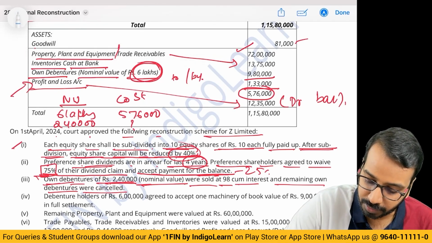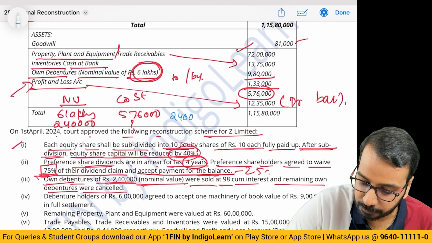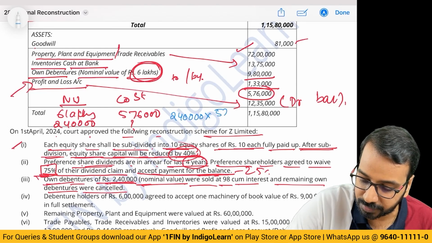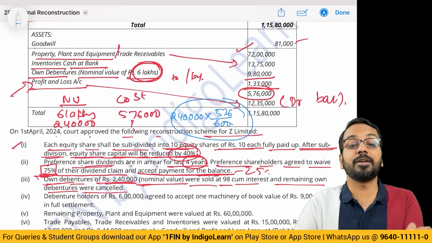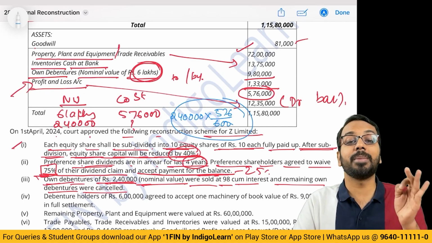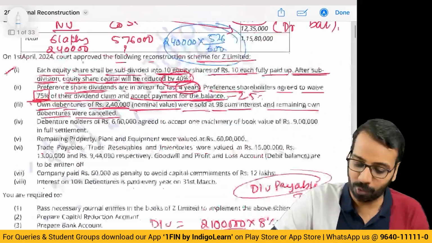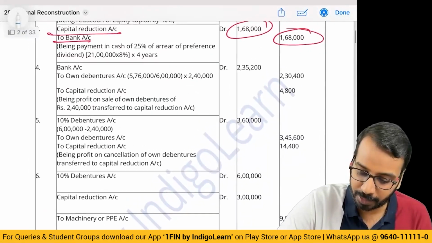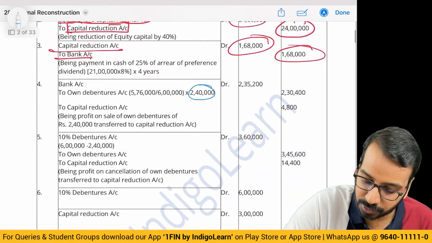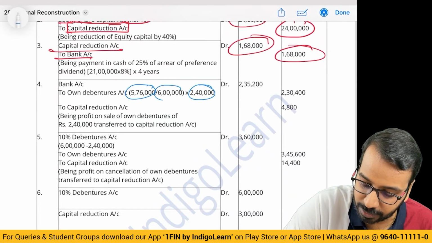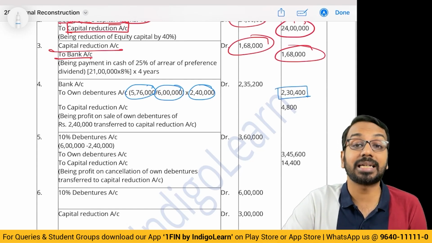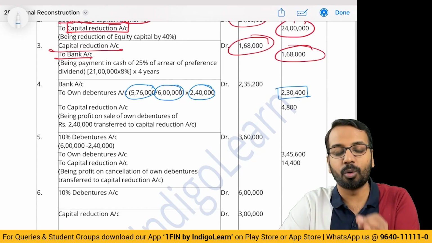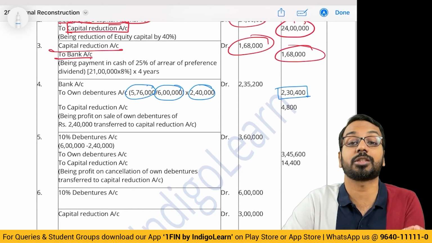That is 2,40,000 into 576 divided by 600. What will this give me? This will give me the cost of own debentures which has been sold. So, how much is that? 2,40,000 multiplied by 576 divided by 6 lakhs is 2,30,400. 2,30,400 is the cost of own debentures which is sold.